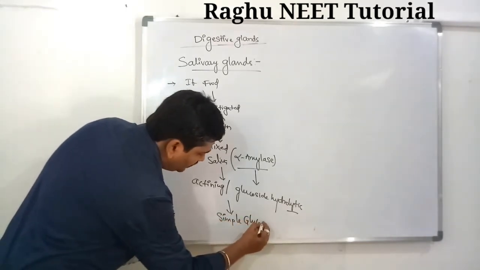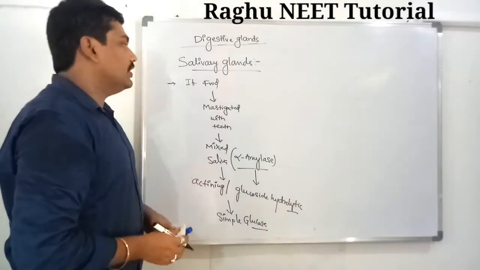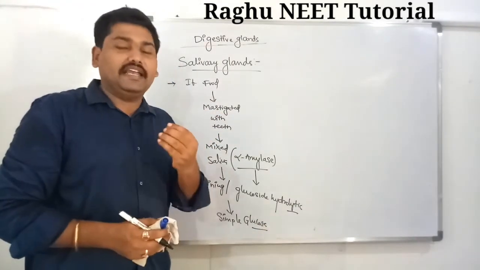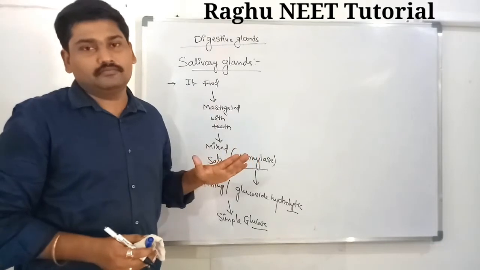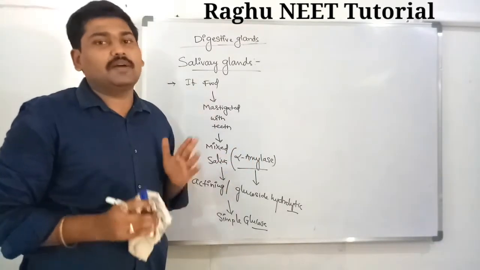So a huge amount of the carbohydrates, approximately 97%, is completely digested in our buccal cavity. It is never digested in our stomach region.